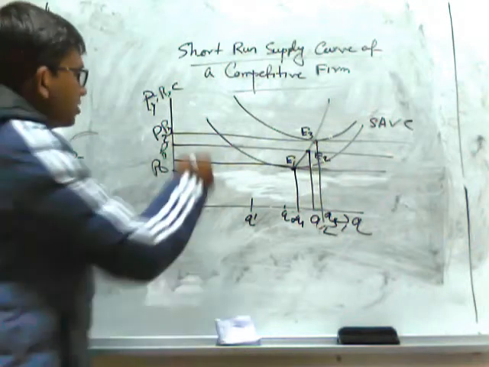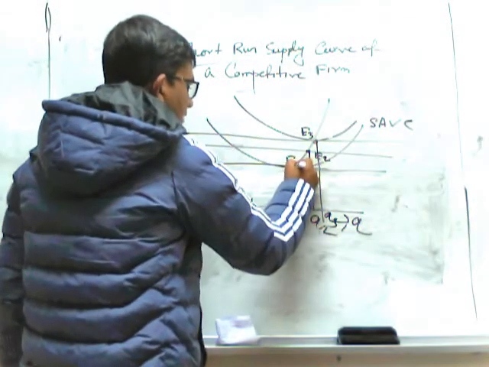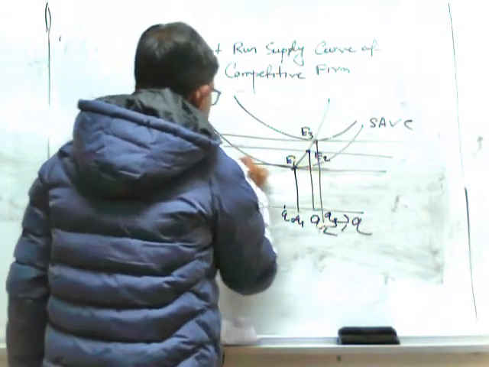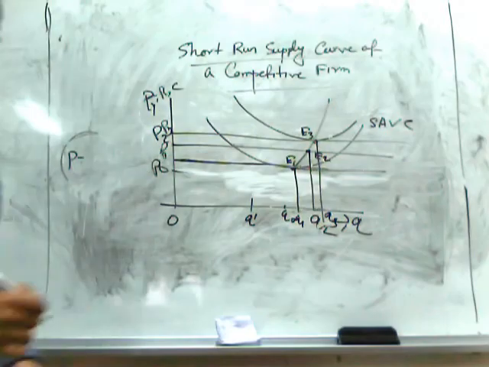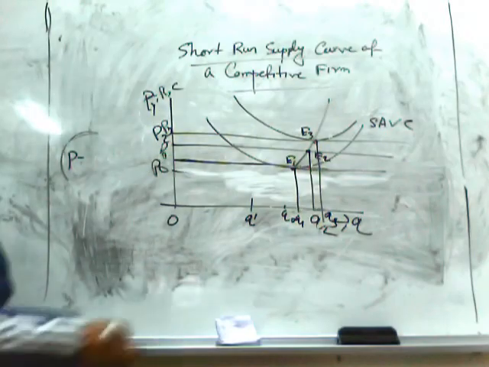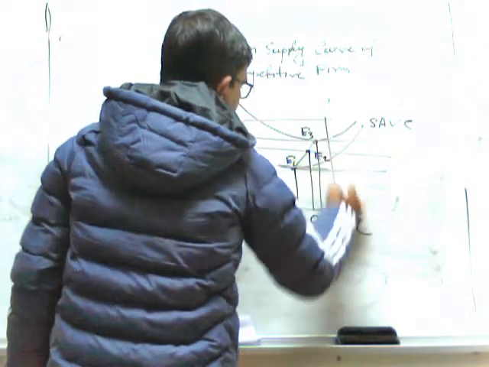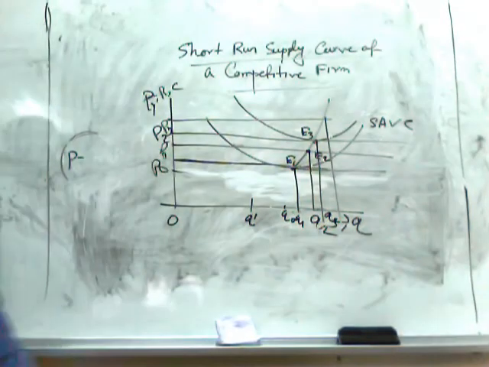So if the price rises above OP1, the higher the price, the higher will be the quantity supplied, and how much will be supplied is determined by the marginal cost curve.